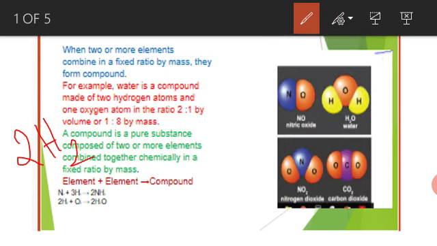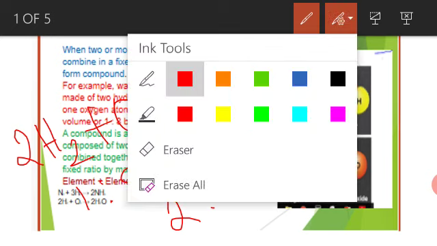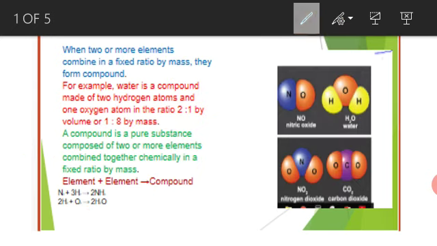Next, 2H2 plus O2, oxygen. 2 moles of hydrogen and 1 mole of oxygen combined together give 2H2O in a chemically fixed ratio by mass. What is the fixed ratio in water? By mass 1:8, and the atom ratio 2:1. Like this we get what is called a compound. Is it clear, students?